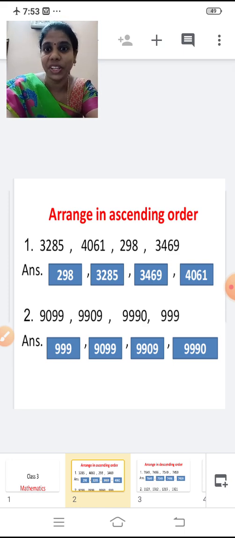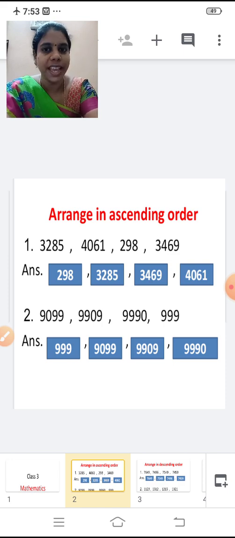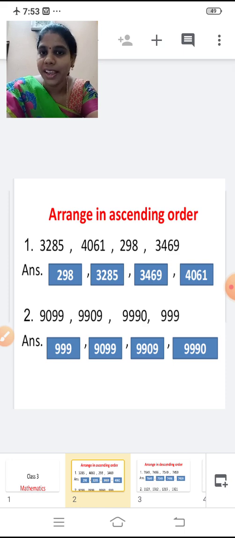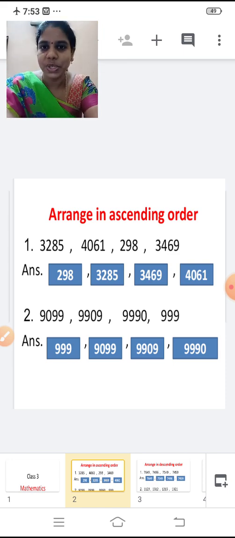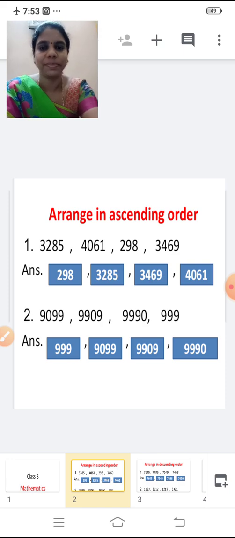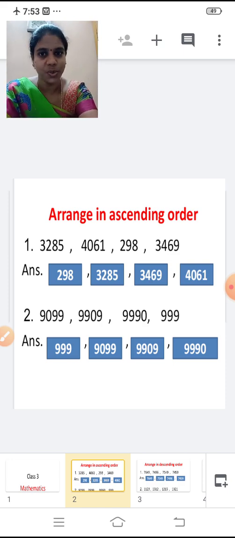Again, one number is having 3 digits, right? That is the smallest. Yes. So write it down. 999 is the smallest number. Then 9,099. Then 9,909. Then last 9,990. Have you all copied this? Shall we move on to the next one?